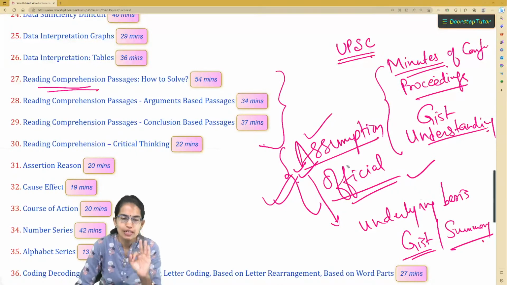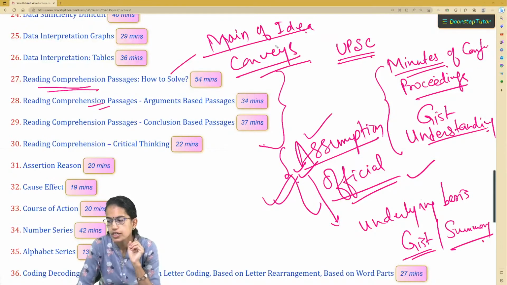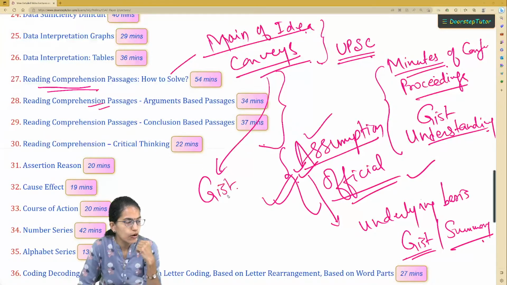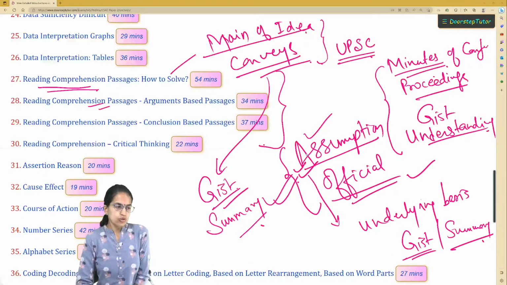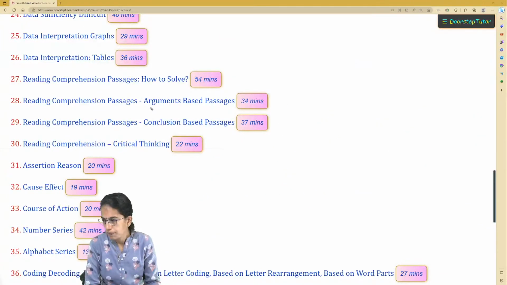Another important kind of question which is asked from reading comprehension is the main idea of the passage. For example, "This passage conveys the following thought." Now these kinds of statements again intend to bring what? They intend to bring a summary or a gist of the basic concepts that have been asked. Clear? So those are the kinds of topics that you must cover under comprehension.